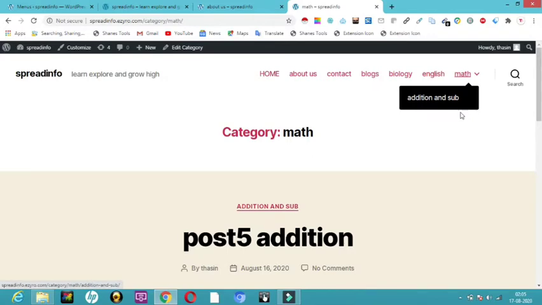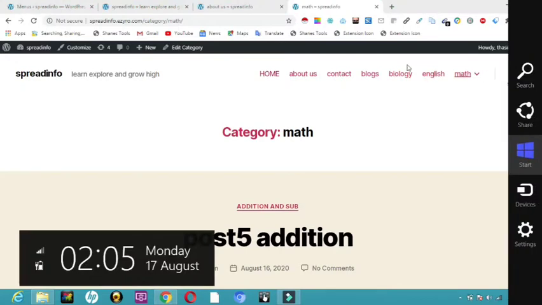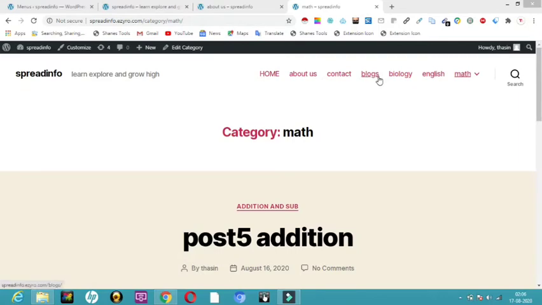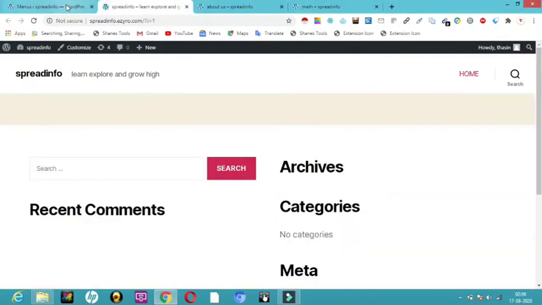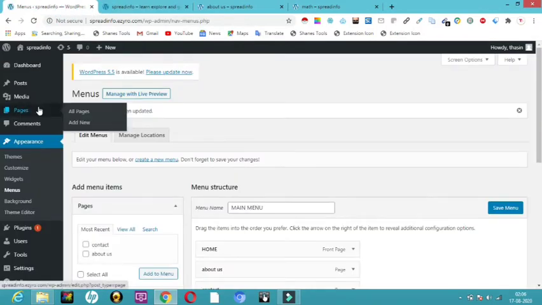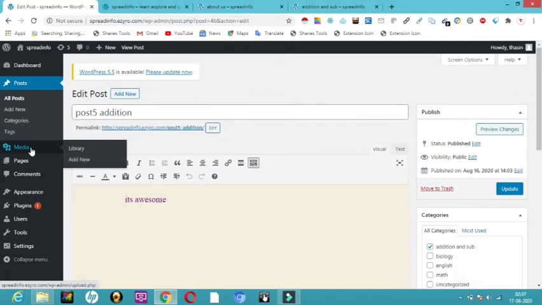So the more subcategories I give, they will come down. If you want to give English, spoken English, and some more things here, or in biology, if you want to give botany, zoology, whatever you want to give, you can have it. So this is all about categories and subcategories and how to add them to the main menu and how to have the categories under them. So now we are clear about pages and also about posts, and we all have a clear idea about posts, pages and appearance and all that.